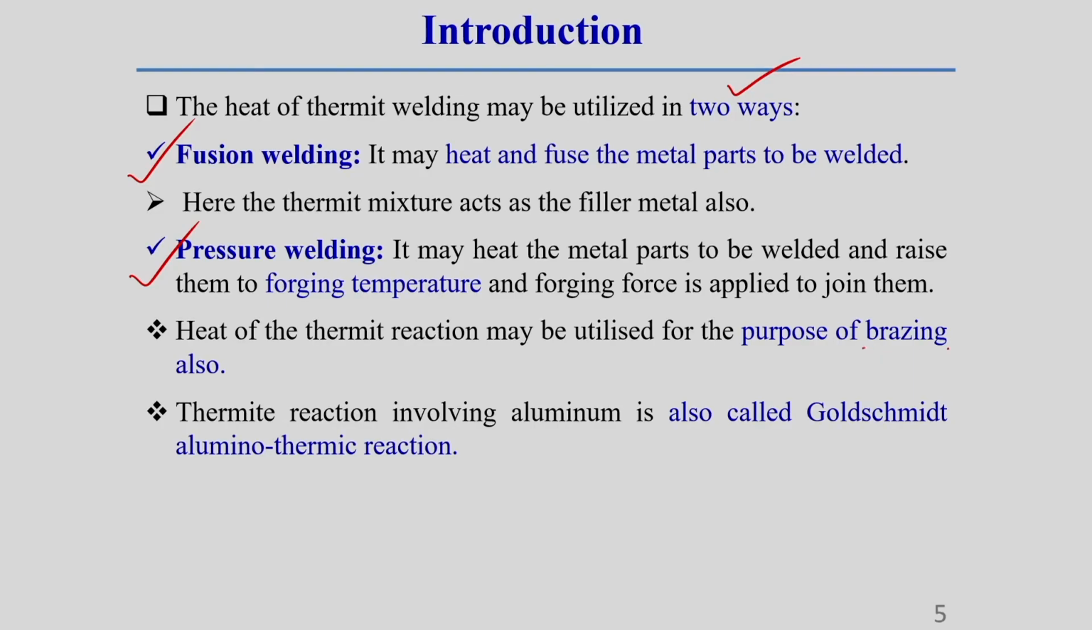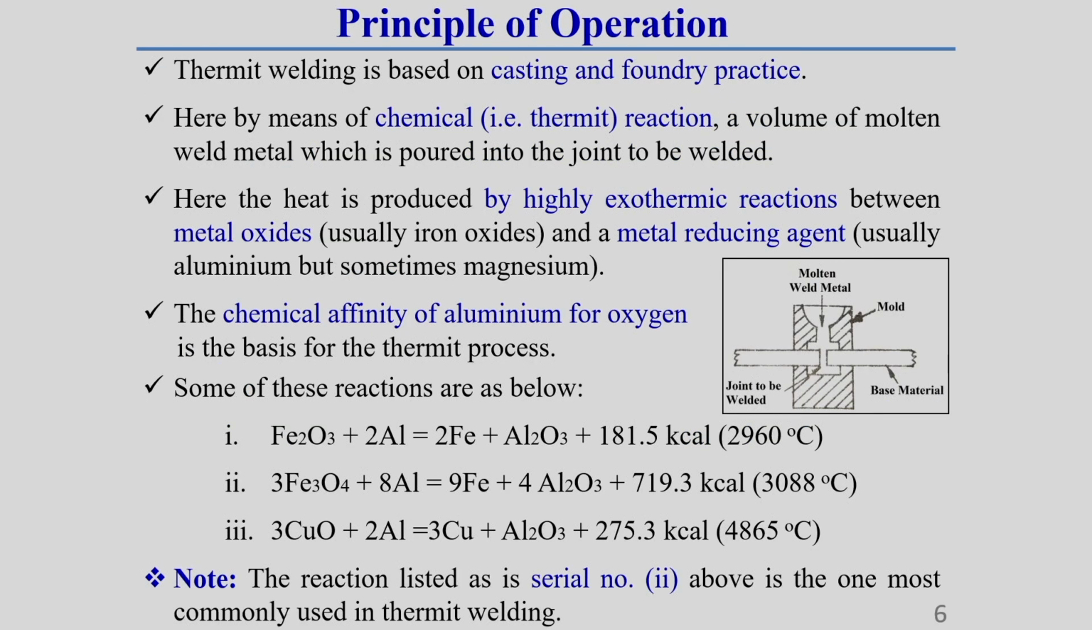And this thermit reaction heat is sometimes also applied for brazing purposes, and this thermit reaction involves aluminum. So why is it called aluminothermic reaction? Because the thermit reaction involves aluminum, this reaction process is also called the aluminothermic reaction process.